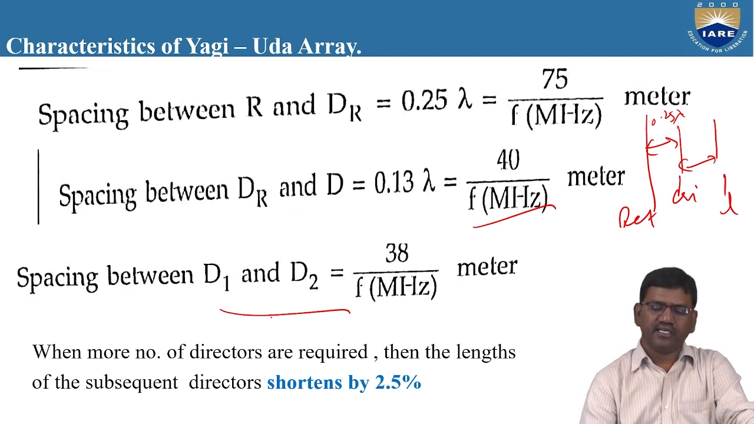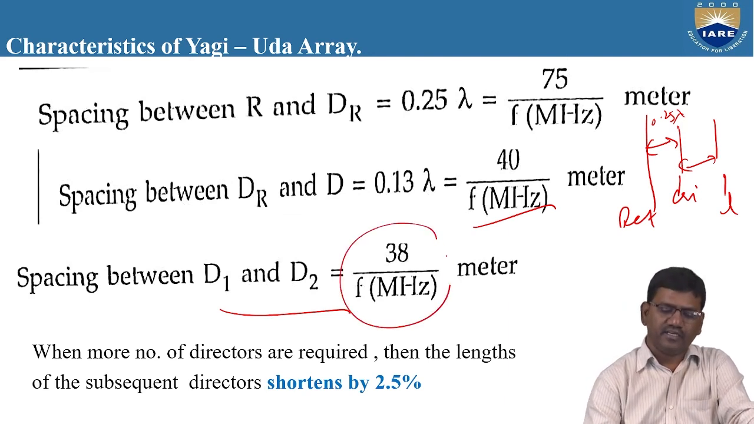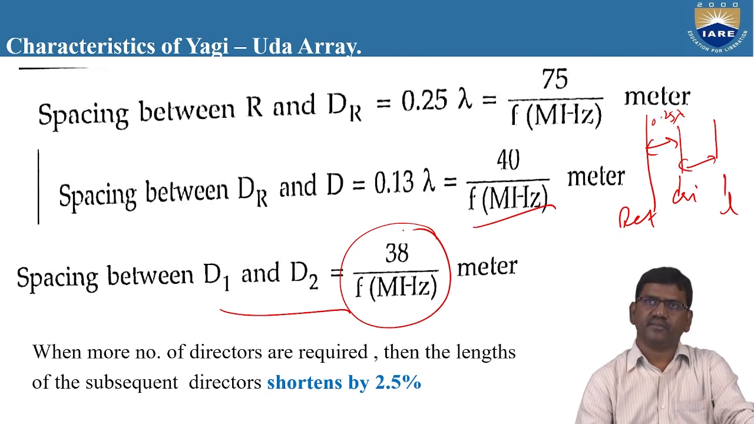So the director 1, director 2 is 38 by F megahertz. It is taken as 38 by F megahertz. So whenever you want to design a Yagi antenna, you need to follow these specifications.